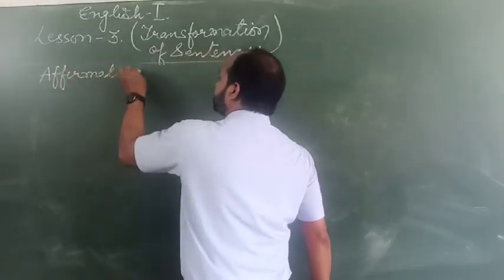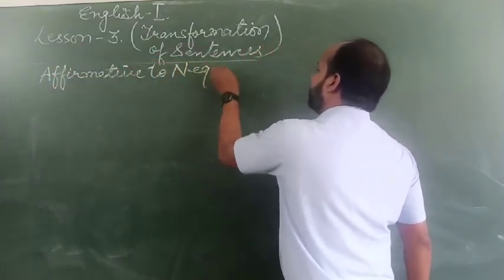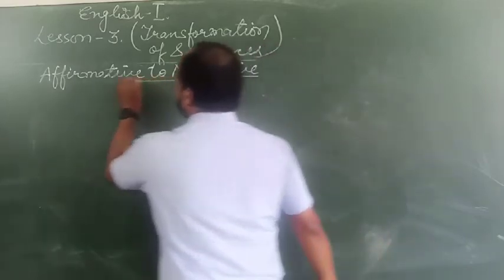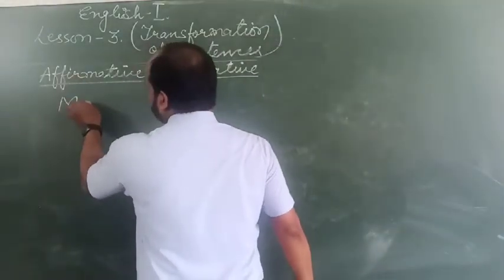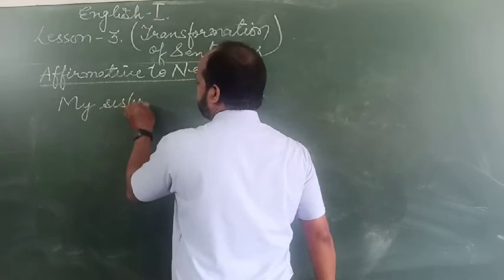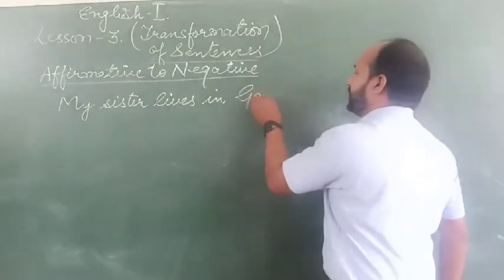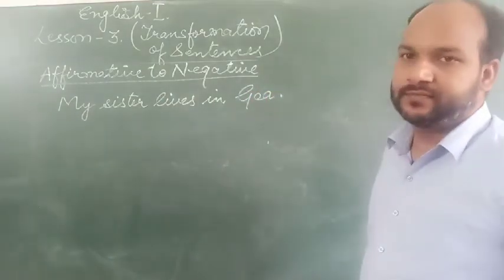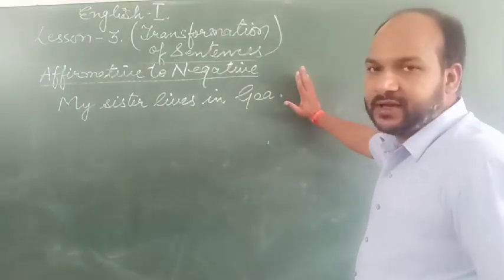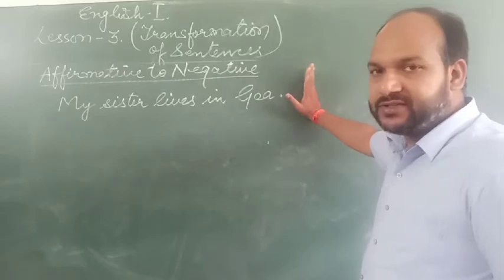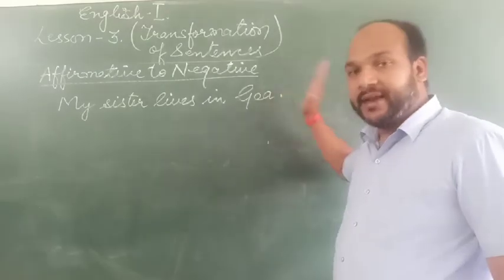Affirmative to negative. Here, my sister lives in Goa. My sister lives in Goa. This is an affirmative sentence. Affirmative means we can say declarative sentence or positive sentence. Okay. Now we have to change it into a negative sentence.